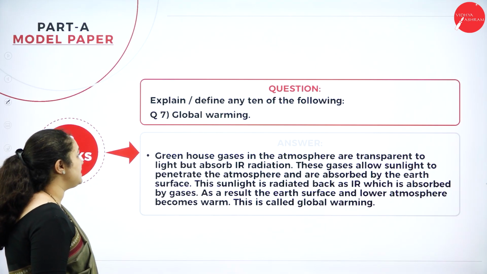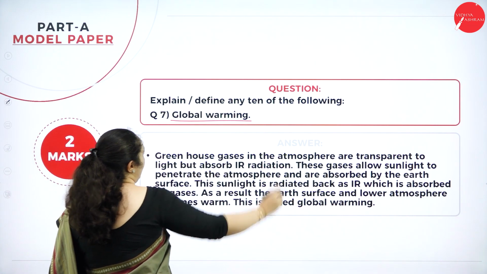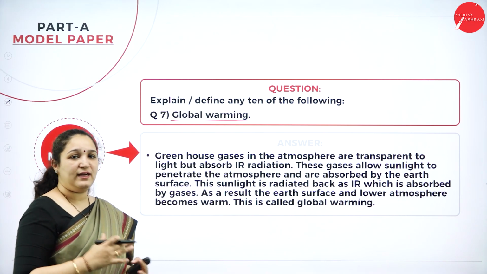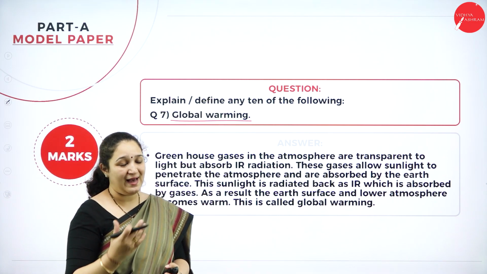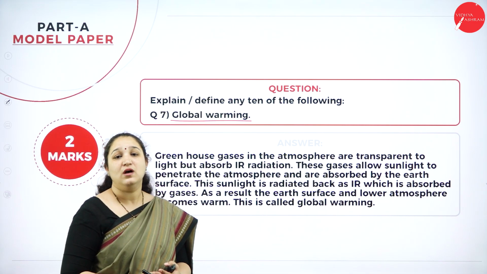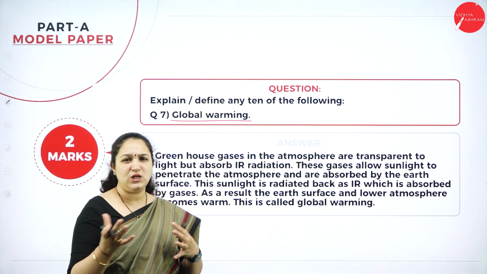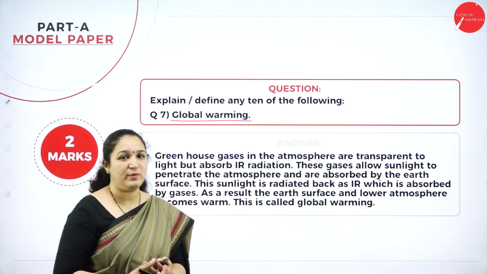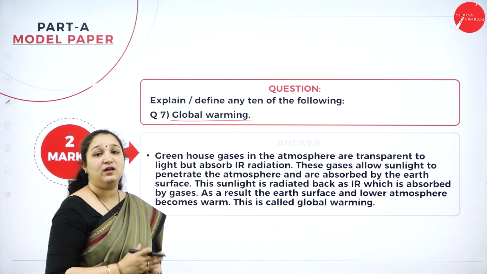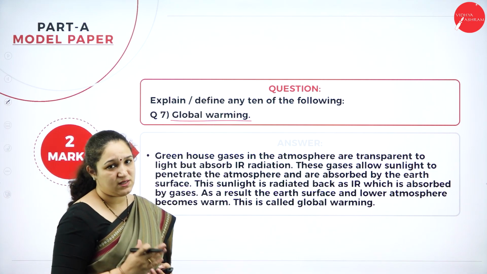Next is question number 7, what is global warming? Okay, here again it is observed that they ask either global warming or acid rain, or they can ask what greenhouse gases are. Usually one of the 3 questions comes in the 2 marker, and sometimes even in the 5 marker they can ask the same question.